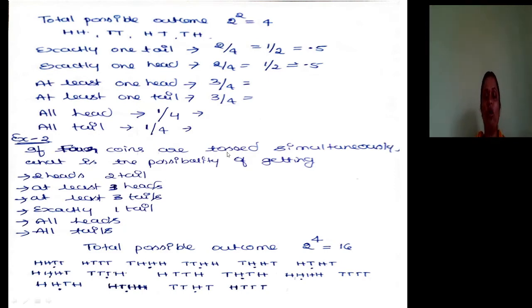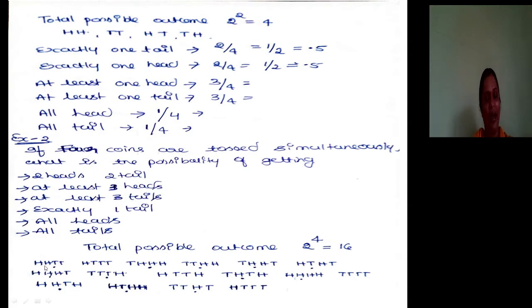See, if 4 coins are tossed simultaneously, what is the possibility of getting 2 heads, 2 tails, at least 3 heads, at least 3 tails, exactly 1 tail, all heads, all tails? So let me see what is the total possible outcome. How many coins are you tossing? 4. 2 to the power 4 is the total possible outcome. Here it is 16. You write those outcomes if possible.